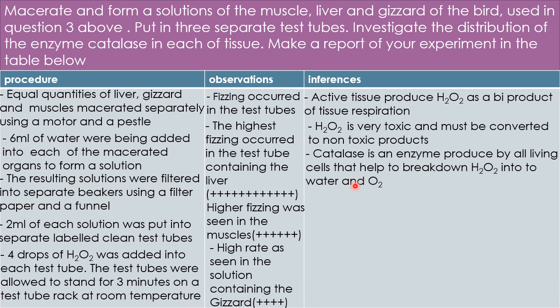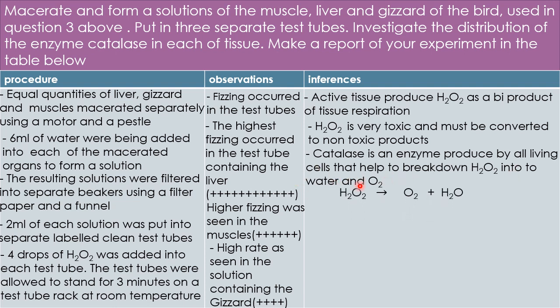So the catalase enzyme helps to break down this toxic hydrogen peroxide into forms that are not toxic, such as water and oxygen.